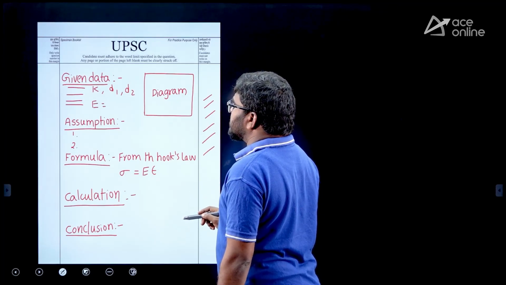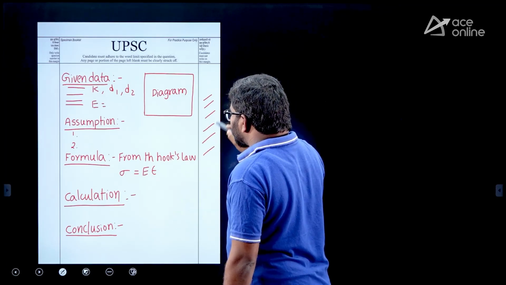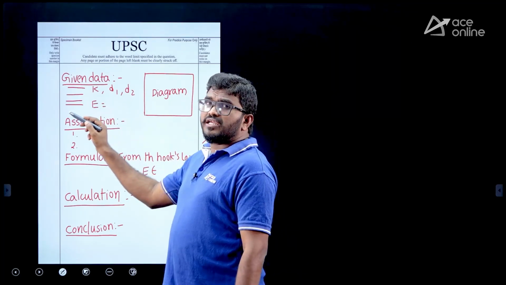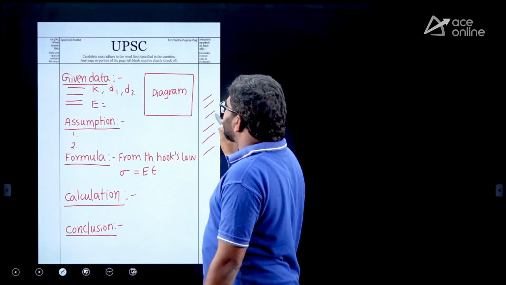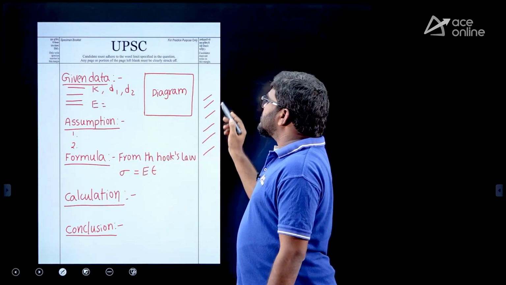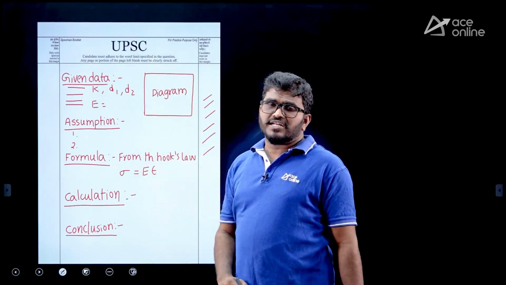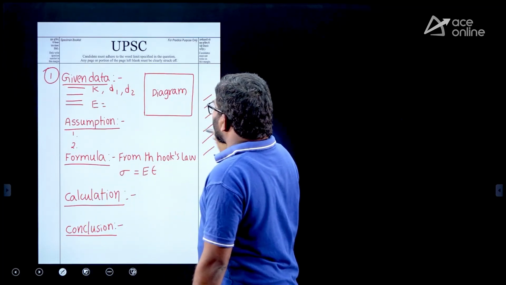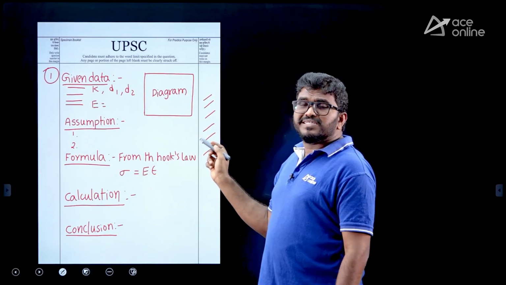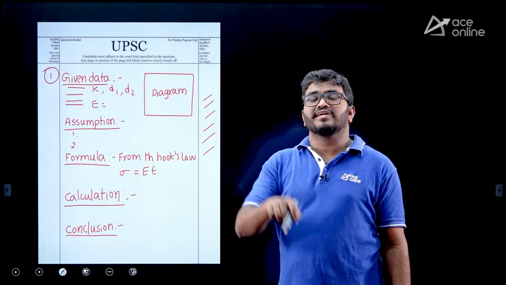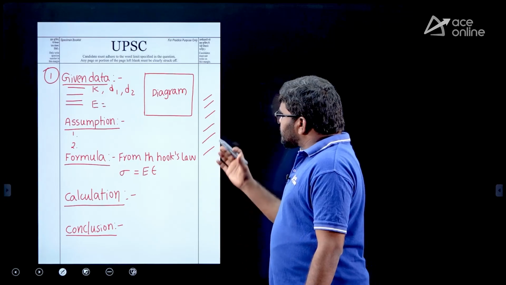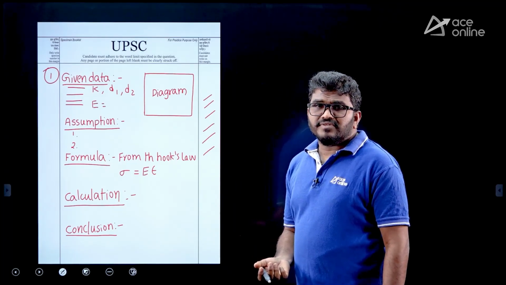Remember, very important: the space you use for rough calculations should be for this question only. Don't use this space for some other question. Let us say this is question number 1, you should use this space only for question number 1, not for the second or third question. That is going to lose your marks and impression.